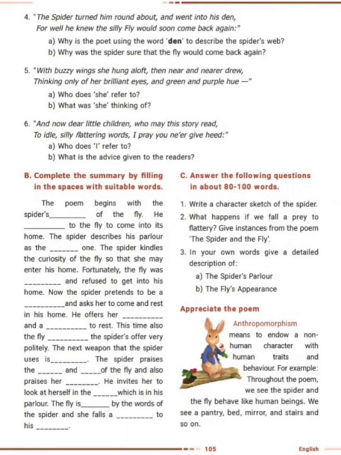So next the spider is using strategies. It tried one, it failed, then it tries another. It never gives up, keeps trying. So the next weapon that the spider uses is flattery, praising, false praising. The spider praises the wings and eyes of the fly. What parts are praised?